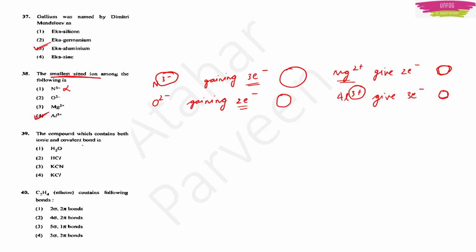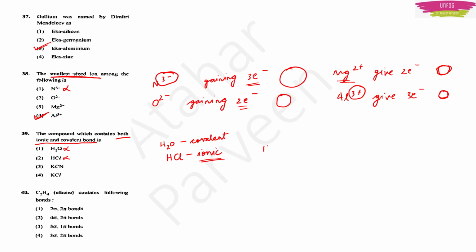The next question we have: the compound which contains both ionic and covalent bond is. Option 1 H2O, option 2 HCl, option 3 KCN, and option 4 KCl. So we have water. Water only has covalent bonds actually. So only covalent bonds means water becomes the wrong option here. Then we have HCl. HCl shares a covalent bond here, so HCl becomes the wrong option. There are only covalent bonds, but we want both ionic and covalent bonds.